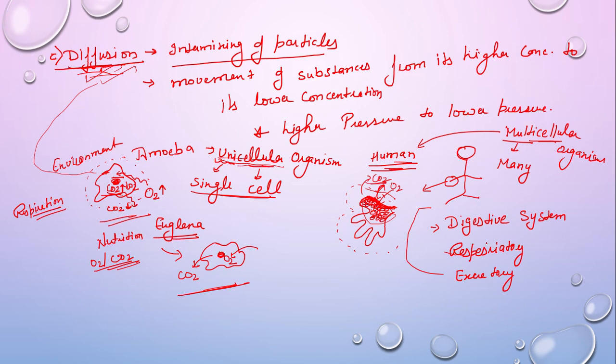So we have a respiratory system in which RBCs have hemoglobin, and it transports oxygen into our body. But we will talk about this in a later section. Now I'm just trying to explain that in unicellular organisms, diffusion is completely enough for the normal body functioning and survival of the organism on earth. But in multicellular organisms, diffusion is not enough, right?